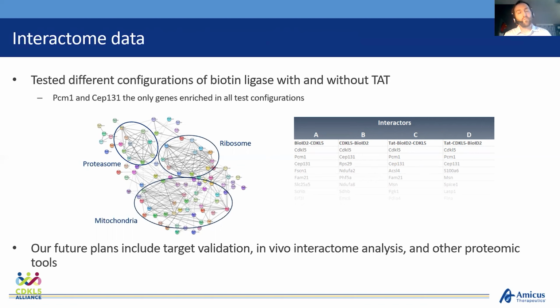And then one other note would be that the two centrosomal proteins, PCM1 and CEP131, are the only genes that were enriched in all the test configurations, no matter which side of CDKL5 we put the biotin ligase, or with or without the TAT cell penetrating peptide. Those two genes always showed up. Our future plans include target validation and in vivo interactome analysis. So we plan to deliver a CDKL5 BirA fusion protein to a mouse and do a very similar experiment, as well as some other proteomic tools.